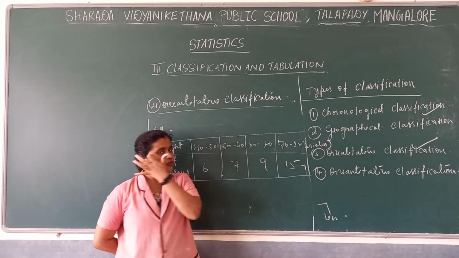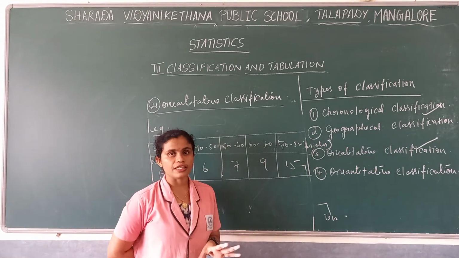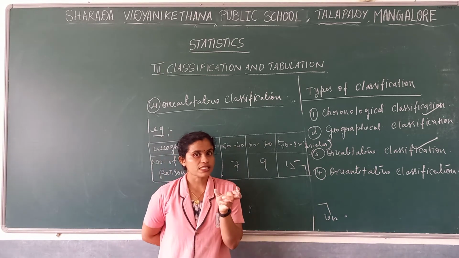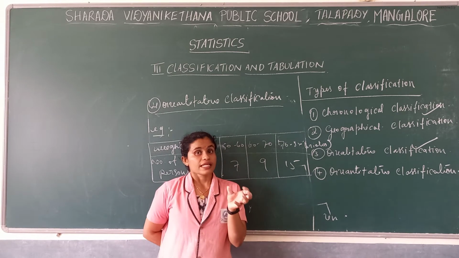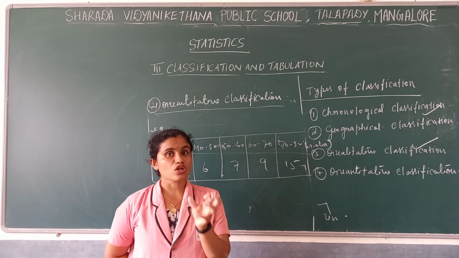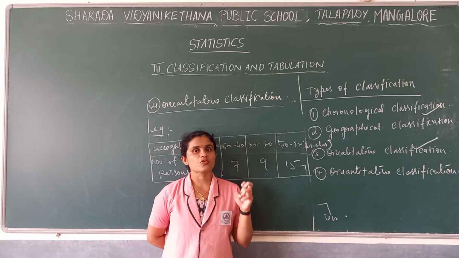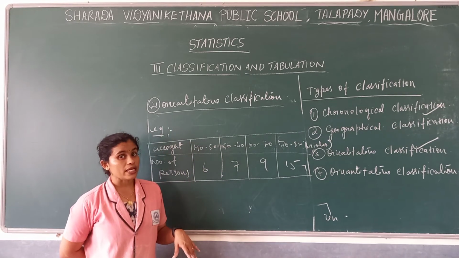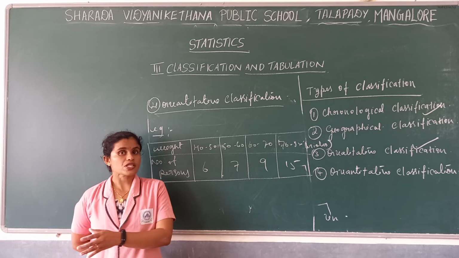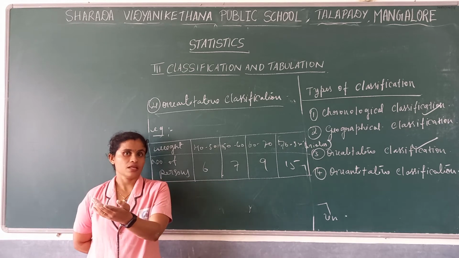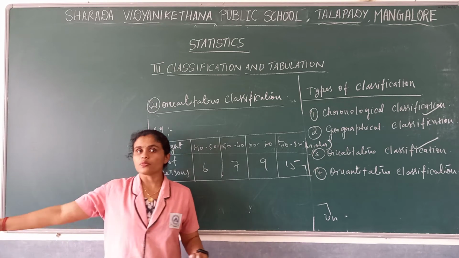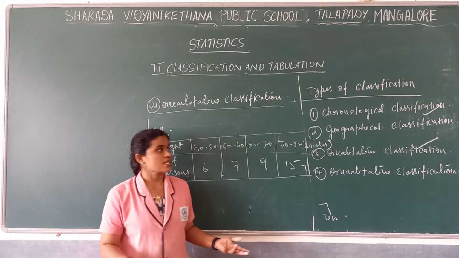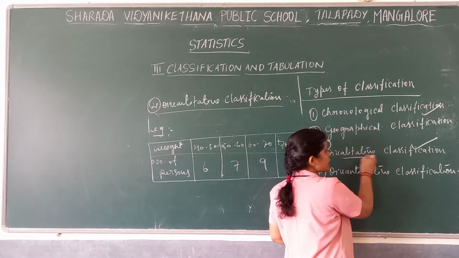characteristics. Quantitative characteristics and qualitative characteristics we studied in the first chapter while discussing the basic concepts. What are qualitative characteristics? The characteristics which are not measured in numbers. The characteristics which are measured in numbers are quantitative, and which are not measured in numbers are qualitative. For example, beauty. This person is more beautiful than her. We can compare, but we cannot measure. Her beauty is 78%, her beauty is 60%? We cannot measure in numbers. Such characteristics are qualitative.